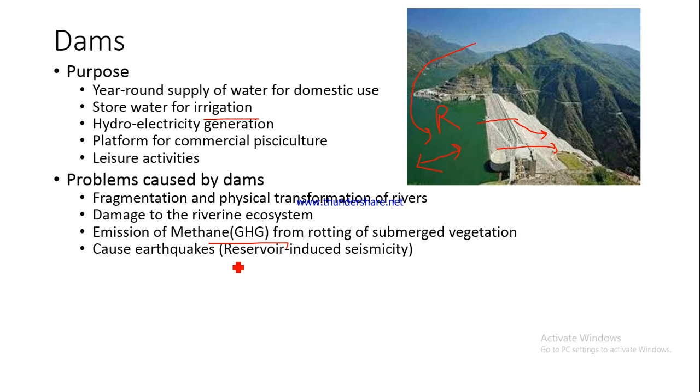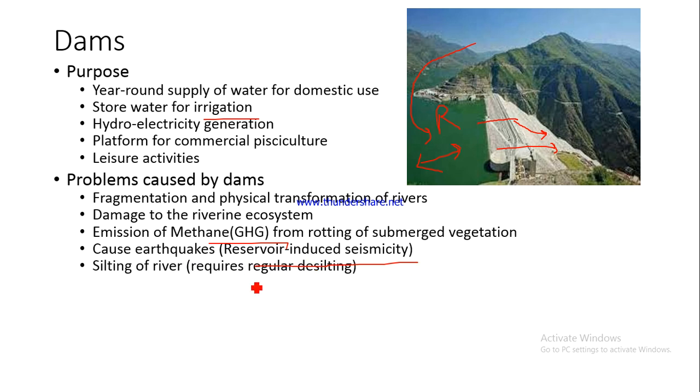Again, there have been studies which have documented how this reservoir, the storage which is there, a lot of water is there in this particular reservoir, which means it will exert an enormous pressure on the land underneath, and this pressure on the surface of the land underneath may ultimately lead to earthquakes. So the term given to this kind of earthquake is reservoir induced seismicity. Seismicity is basically earthquake. So it has been induced by the pressure of water in the reservoirs, and that is why they are called reservoir induced seismicity.